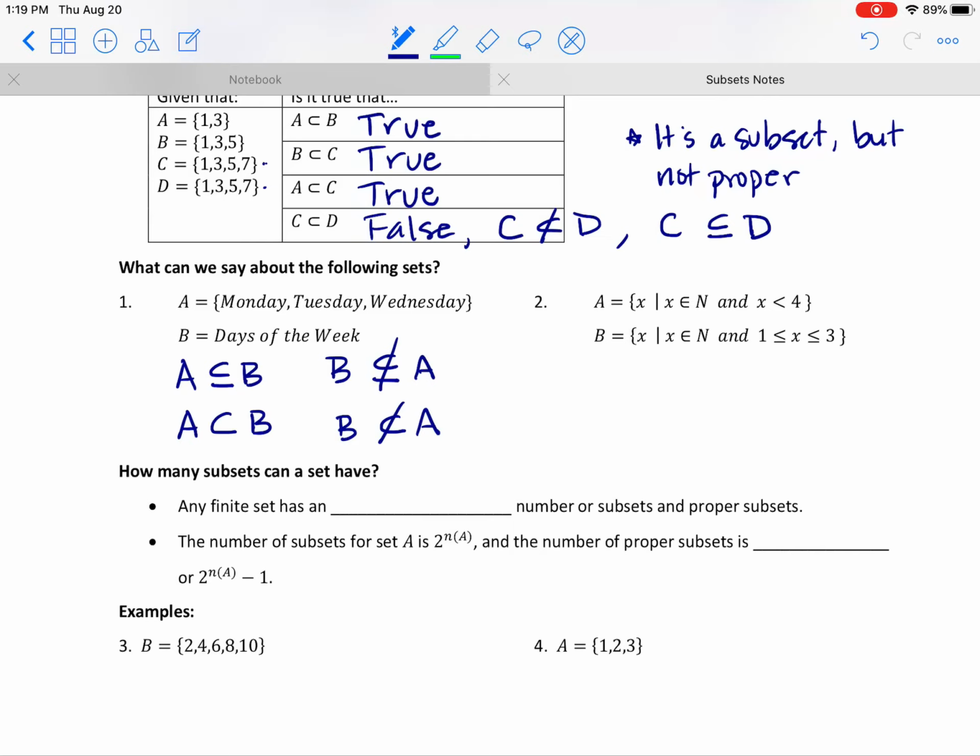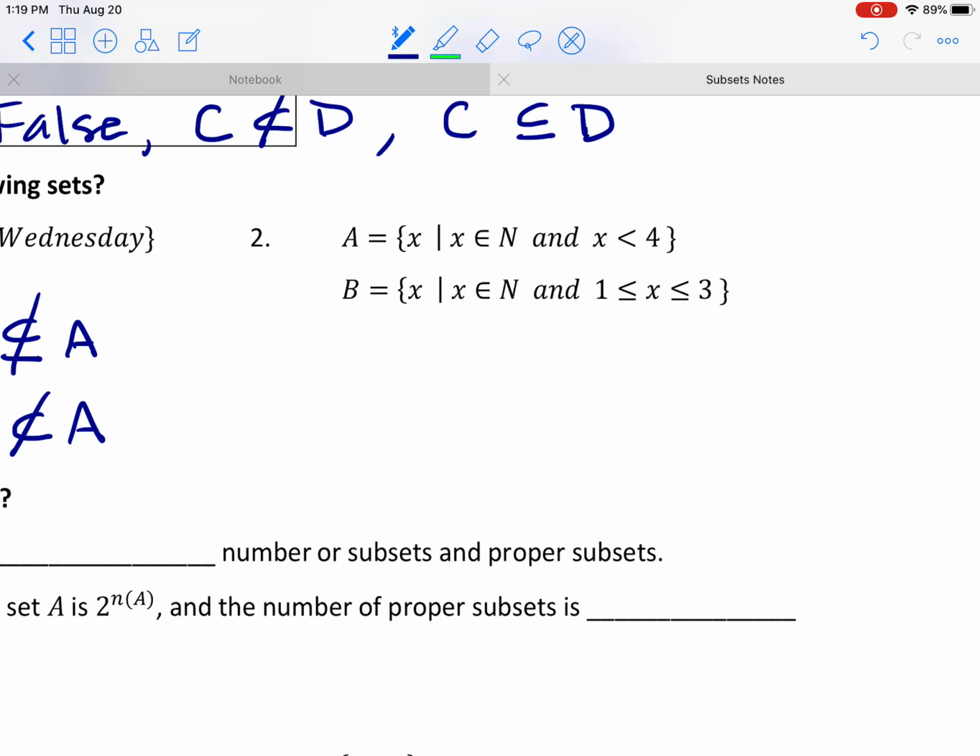Number two, we're going to try to do the same thing, but number two looks a little more intimidating. Maybe that's my opinion, but we have the set builder notation that we've talked about previously. So let's try to figure out what we're looking at here. So set A says all x's such that x is a natural number and it's less than 4.